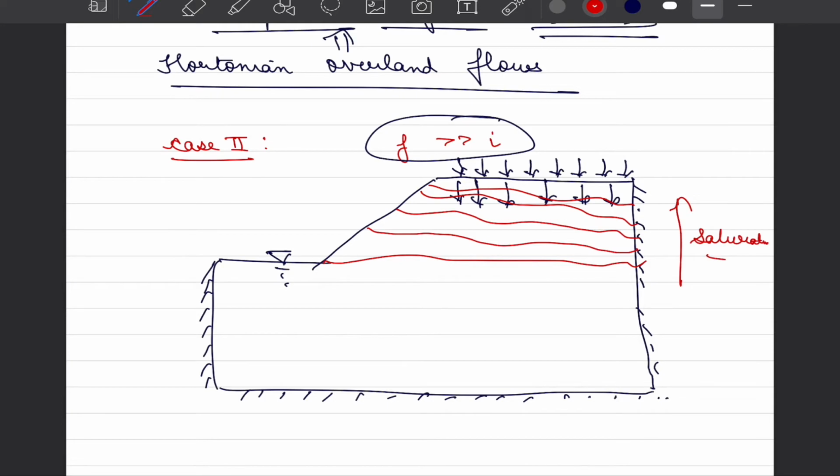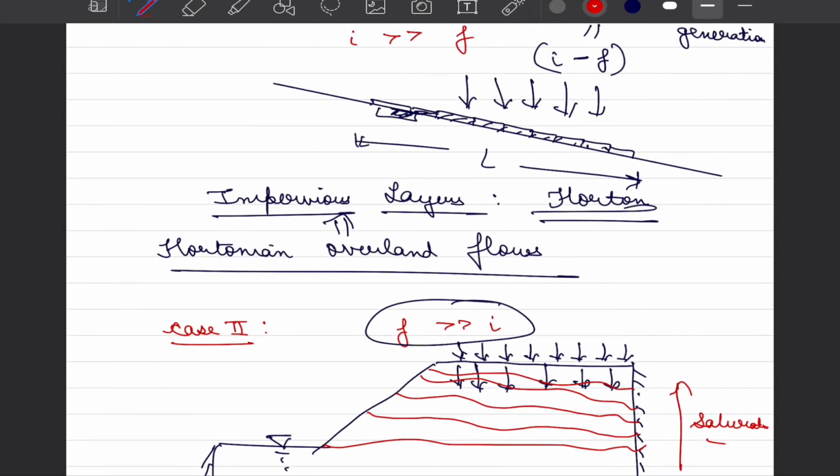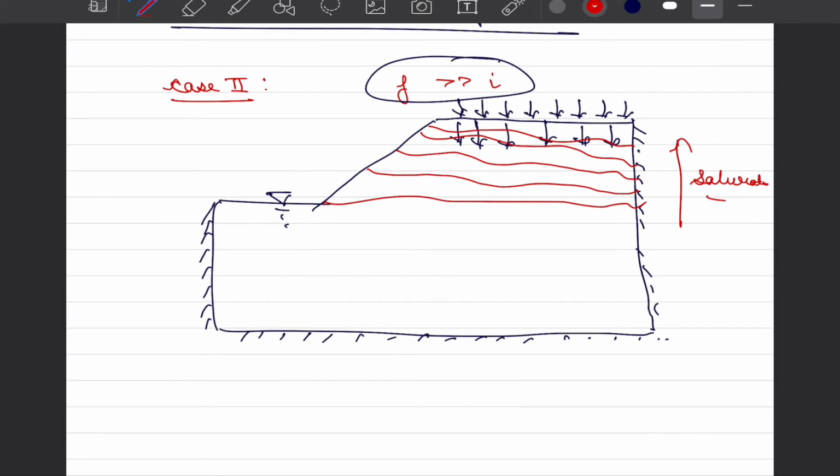If you look at the case of Hortonian overflow, saturation was already set up at the top. Here saturation is happening from beneath, and when the water table almost reaches the top of the surface, this kind of overflow is generated along the slopes, and this flow is saturated overland flow.